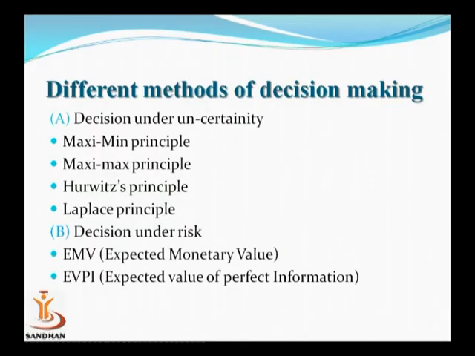The points are the Maximax principle, Maximin principle, Hurwicz principle, and Laplace principle. And the second one is decision under risk, where we have taken the EMV criteria method. This is one of the major decision-taking methods under risk as well as uncertainty.